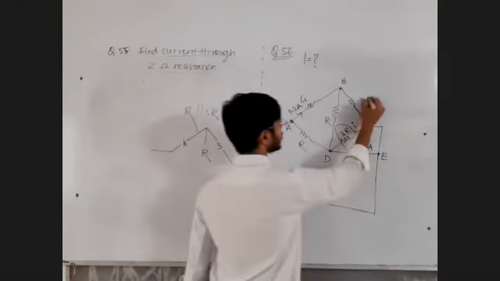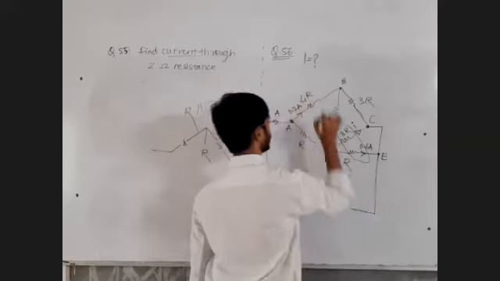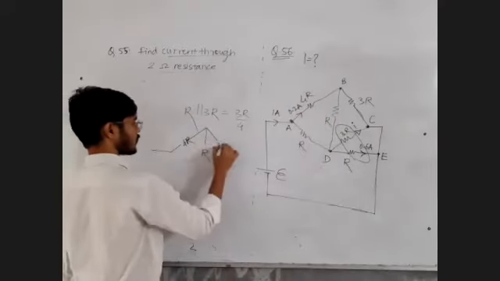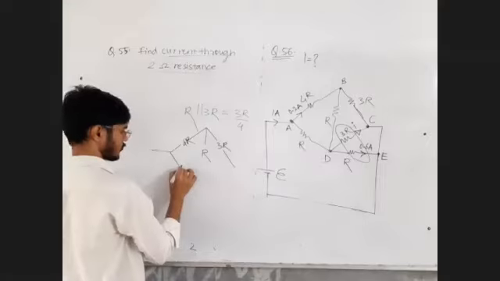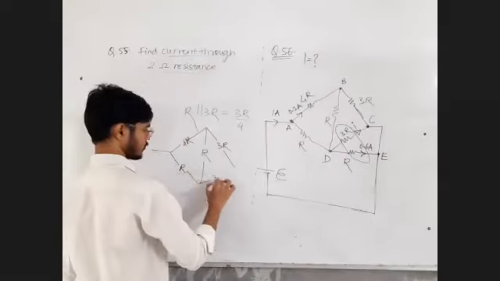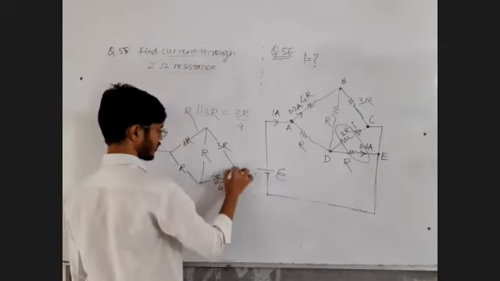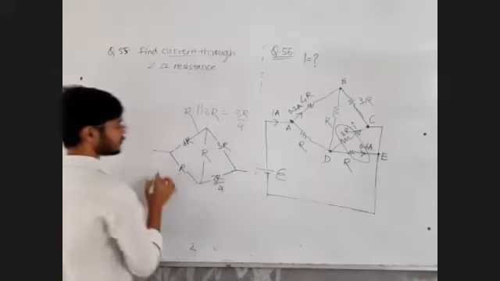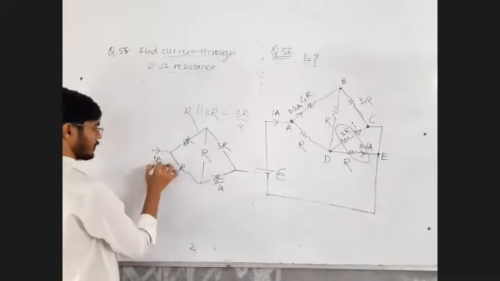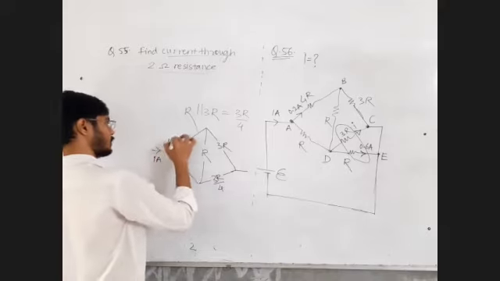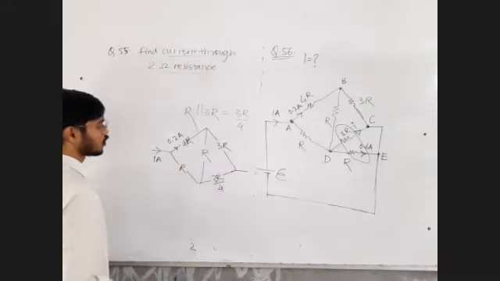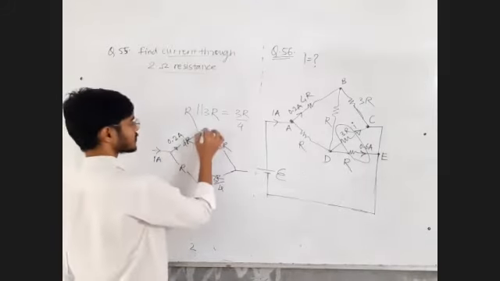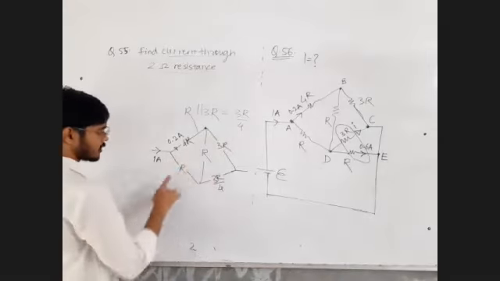Of course, I should have written here 3R and 4R. 4R, 3R, R, and this is 3R upon 4, R and 3R in parallel, 3R upon 4. Here the current is 1 ampere, here the current is 0.2 ampere. Absolutely fine, no problem. Now I know that this bridge is balanced. Why is it balanced? Check.